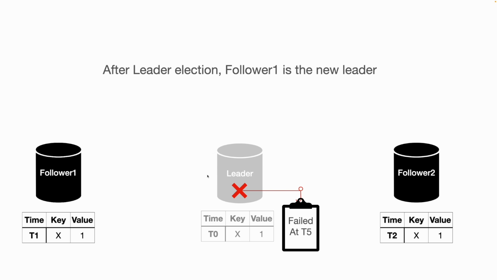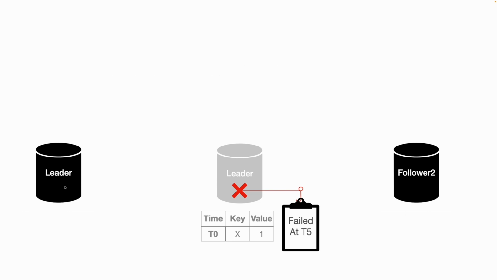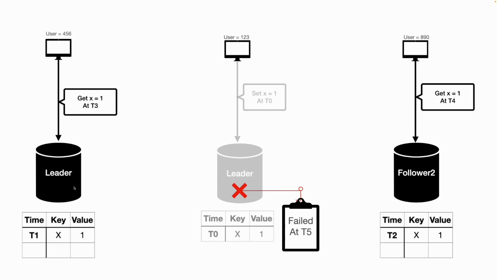After leader failure, all the available followers will participate in the leader election, and then one of them will become the new leader. Let's suppose in this case follower 1 is the new leader. Now this new leader can accept both read and write.